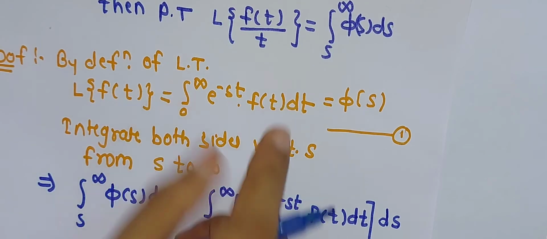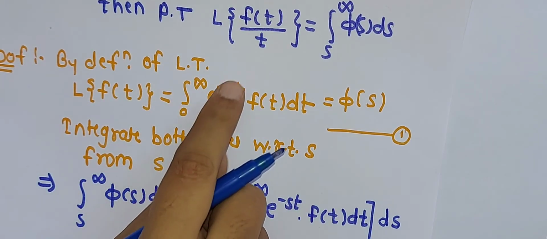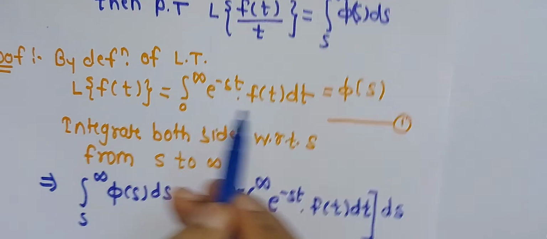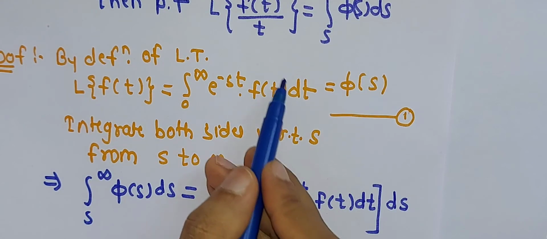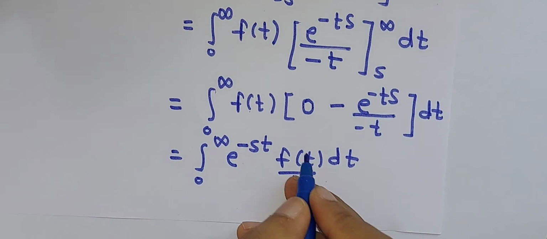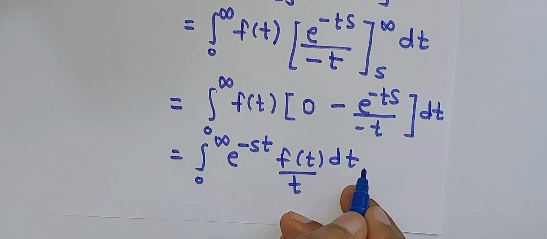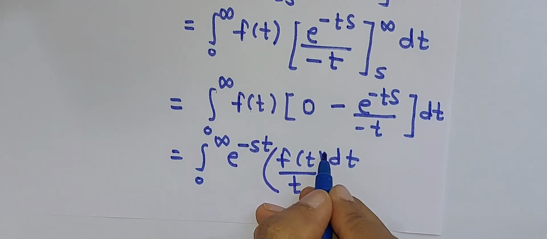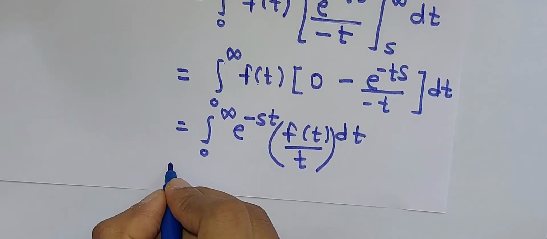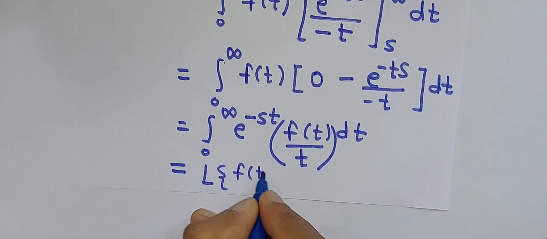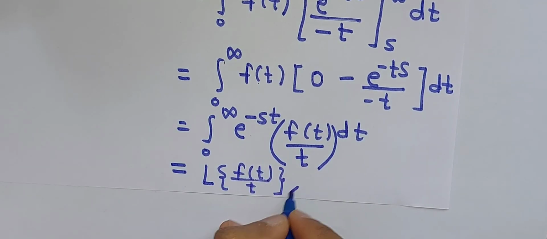When we have an integration like this, that is integration 0 to infinity e raised to minus st into f of t dt, then its answer will be L of f(t), because the function is strictly in the t variable, that is f of t, so here also it will be the Laplace transformation of f of t. Now we have obtained the new value, that is f of t divided by t, and the integration is the same, that is integration 0 to infinity e raised to minus st dt, and now the function is f of t upon t, so its integral value becomes the Laplace transformation of f of t divided by t, and this is your answer.